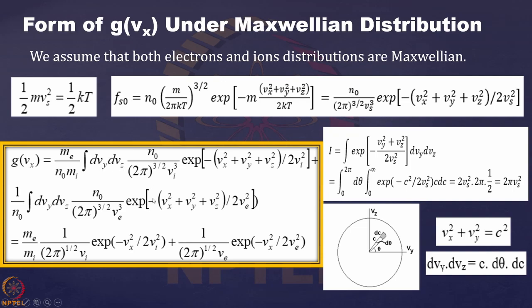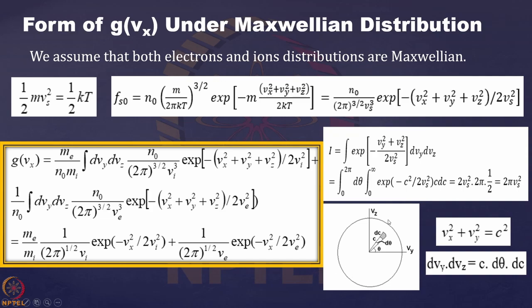What will we be left with? We will be left with vx only. Now, when we do this integration over vy and vz, over dvy dvz, you can just use this formalism that vy square plus vz square is equal to c square.